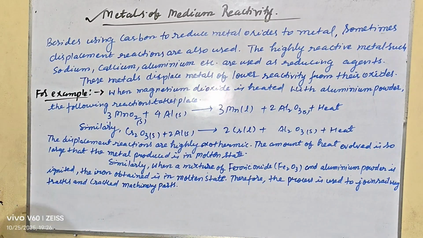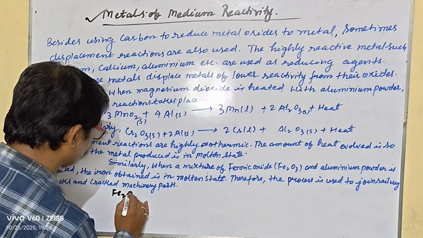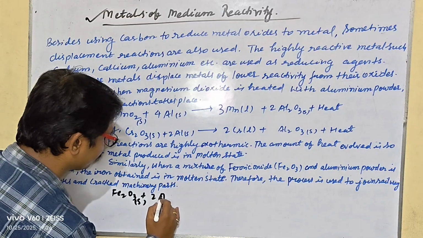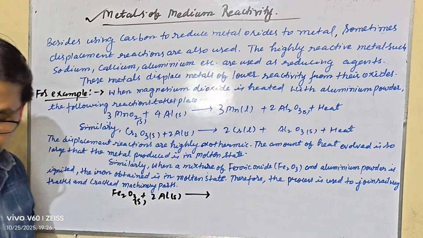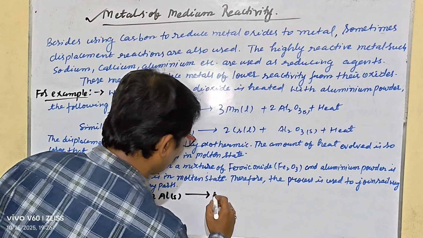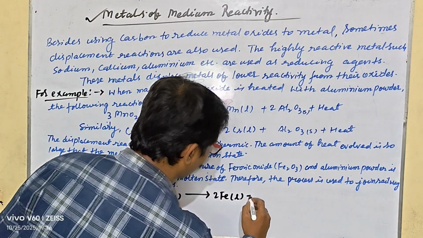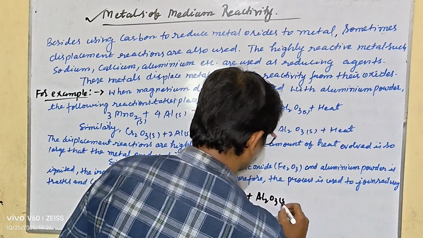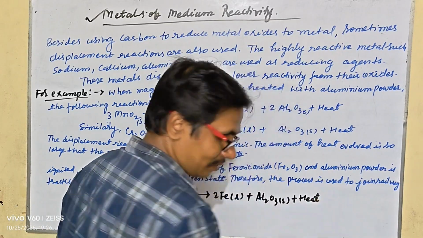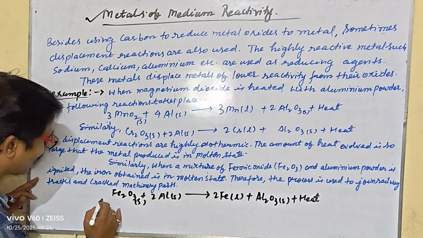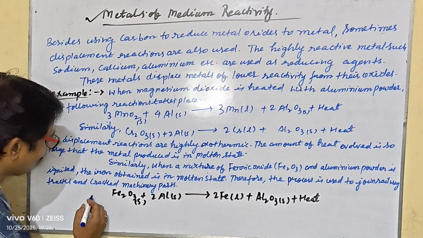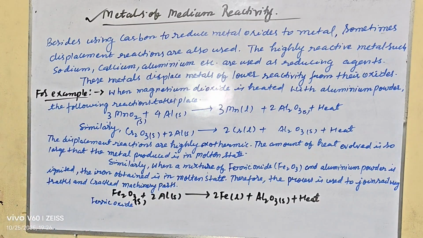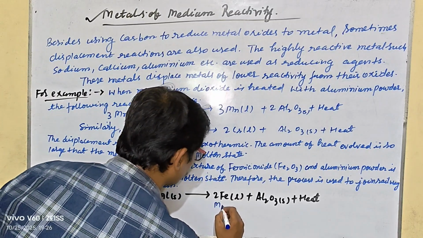What is the reaction? Let us see. Fe2O3 plus 2Al gives you 2Fe plus Al2O3 plus heat. That is the ferric oxide, and next is the Fe in the molten state.